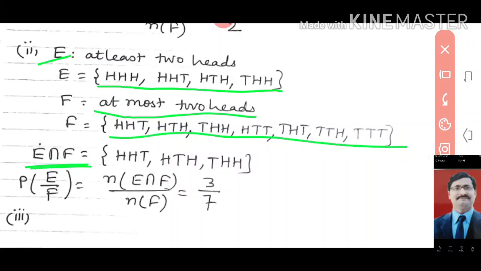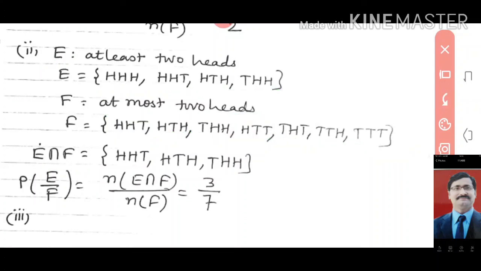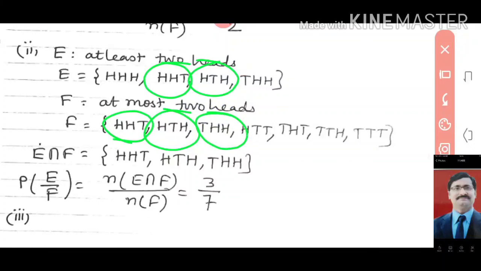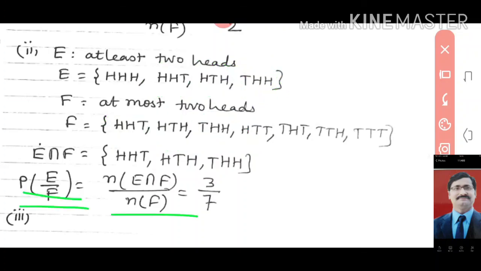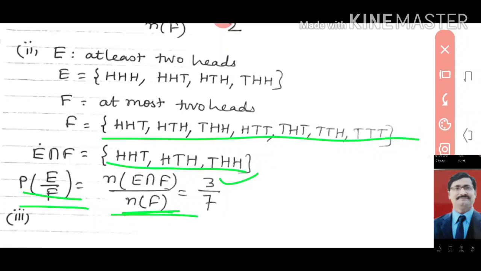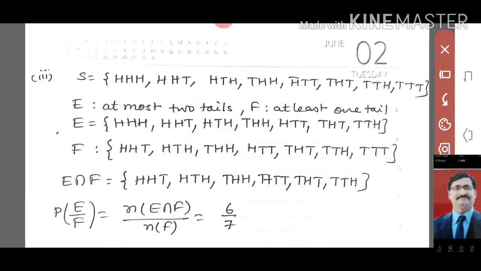Now find the intersection. Look here, the intersection is HHT, HTH and THH. So the number of elements in E intersection F upon n(F): in E intersection F we have 3 elements, and in F we have 7 elements. So you can write 3 upon 7, that is our answer. In the same way we can do the last question.